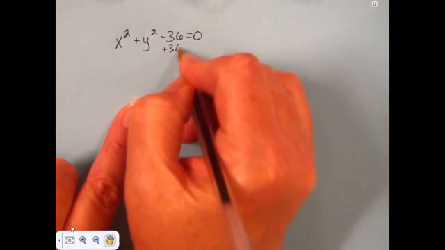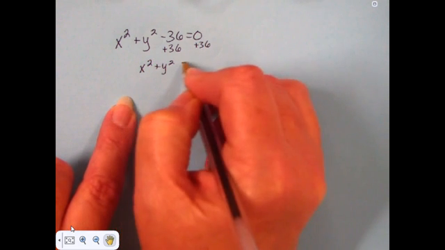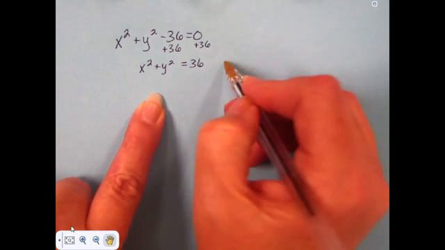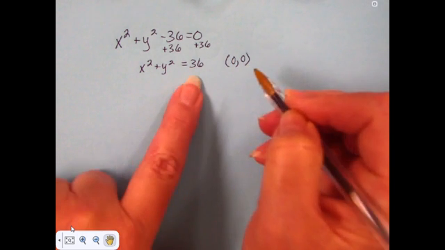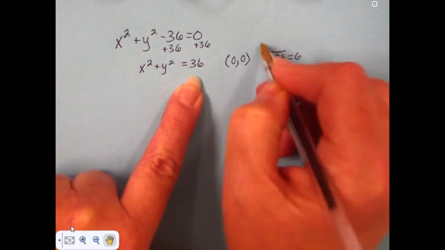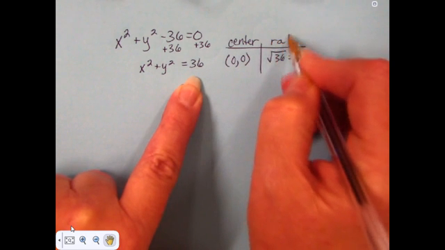Well, that looks almost like I want it to look, but I have to remember what the standard form looks like. And the standard form has the x squared and the y squared on the left-hand side, or on one side, and then the number all by itself on the other. So to make it look like I want it to look, I need to add 36 to both sides, and now I have x squared plus y squared equals 36. And from here, I can tell what the center is. The center is 0, 0, and the radius is the square root of 36, which is 6. So I can tell just by moving something what it is.